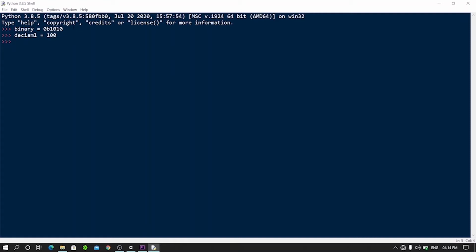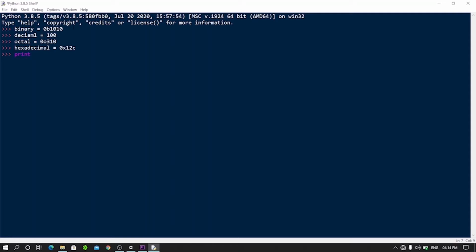Create an octal variable. So I'll write octal = 0o310. Hit enter. Create a hexadecimal variable. So I'll write hexadecimal = 0x12c. Hit enter. As you can see, these are different types of numeric literals, but what will happen if we try to print these values?